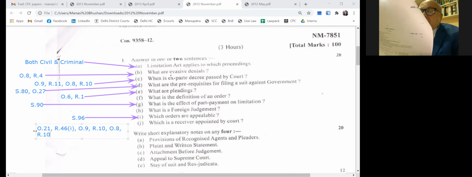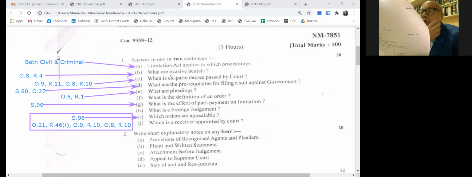What is the next question? Which is the receiver appointed by court? Receiver appointed by court, powers under Order 40, Rule 1. Then under Section 94, supplemental powers. Then also under the provisions of Section 51D, which we learned right now.